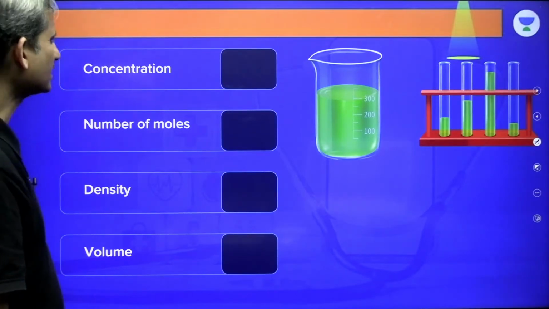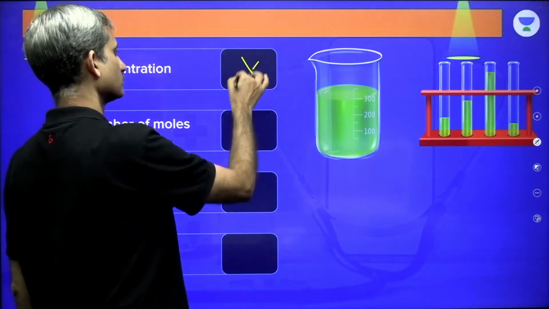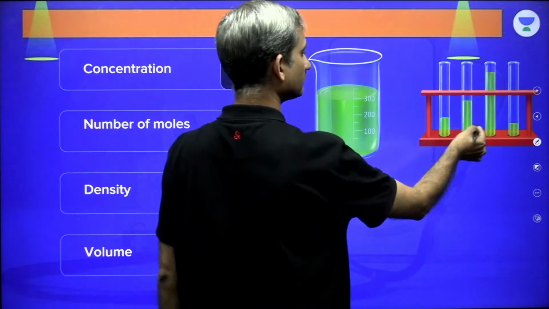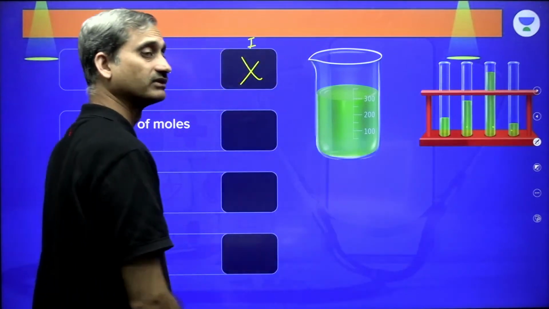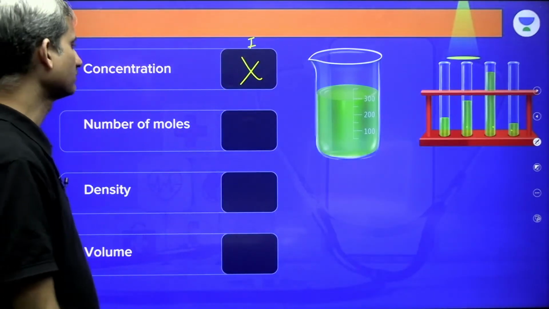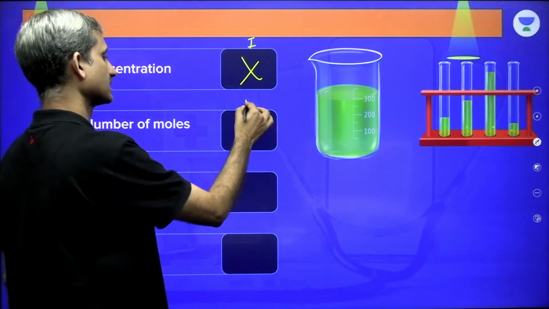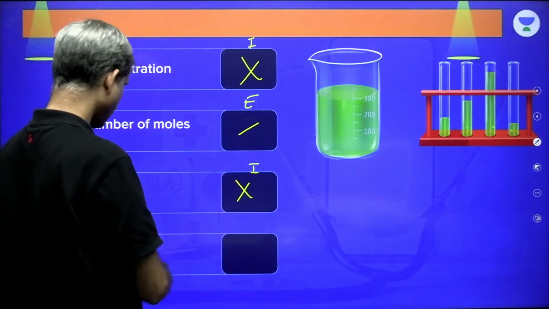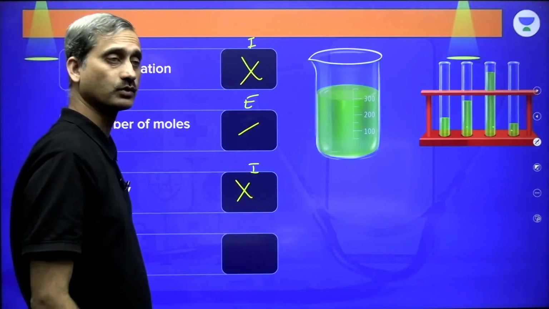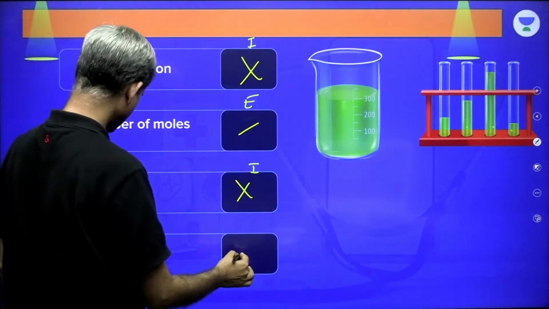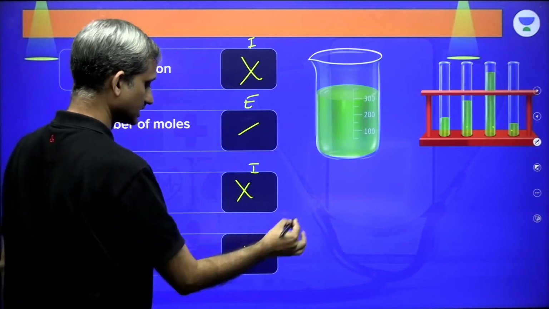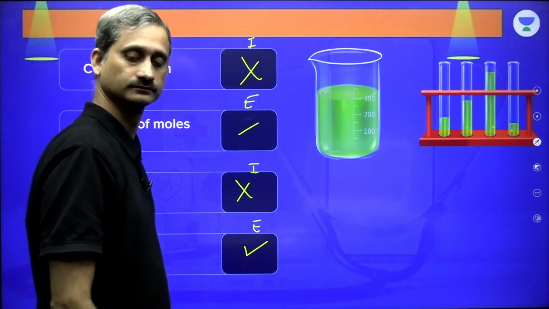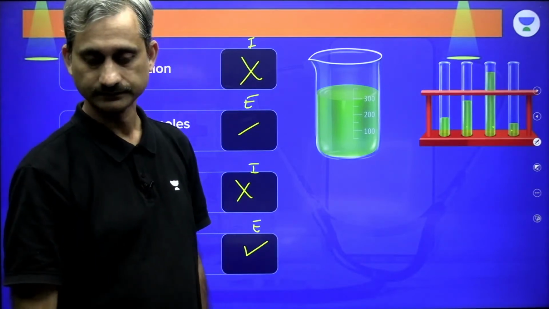Clear? Concentration, no, it will not change. So it is intrinsic. Number of moles, of course, these test tubes are going to have different number of moles. Each test tube has different number of moles. So this is going to change. So this is extrinsic. Density, no, it's not going to change. This is intrinsic. Volume, yes, the test tubes have different volume. That is an extrinsic property. This is going to change for each test tube, and so it is extrinsic property. Is this clear?